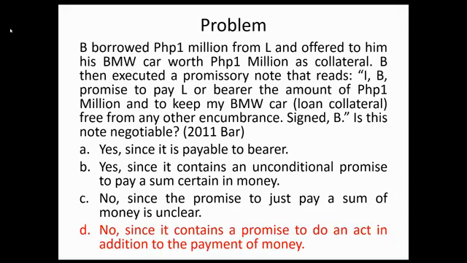Another illustration. B borrowed 1 million from L and offered to him his BMW car worth 1 million as collateral. B then executed a promissory note that reads: "I promise to pay L or bearer the amount of 1 million and to keep my BMW car loan collateral free from any other encumbrance. Signed, B." Is this note negotiable? The answer is no, since it contained a promise to do an act in addition to the payment of money.